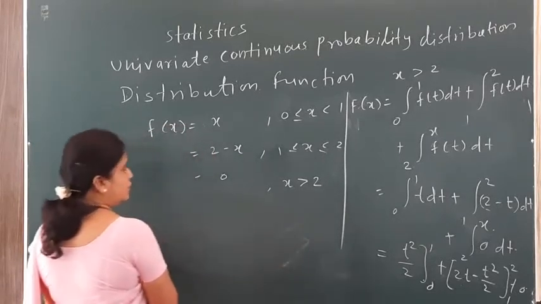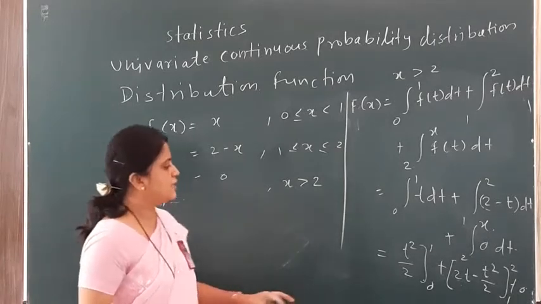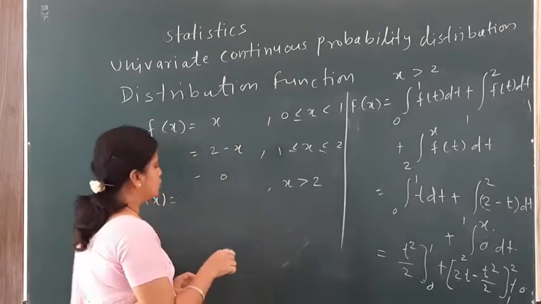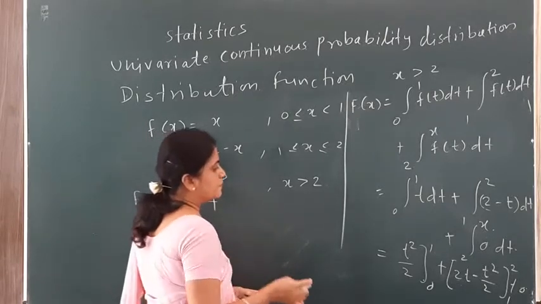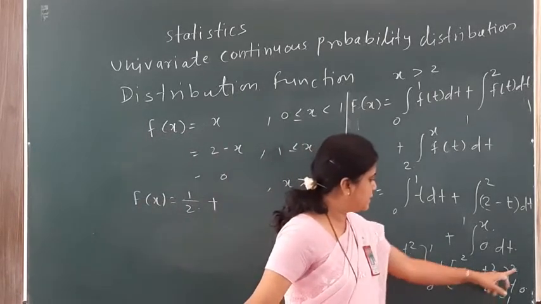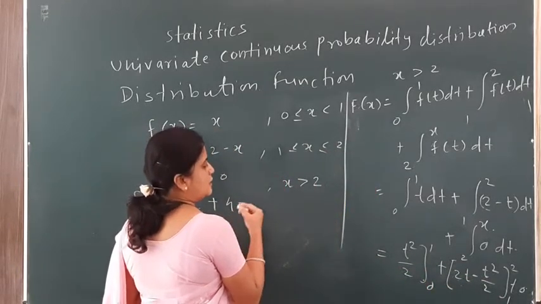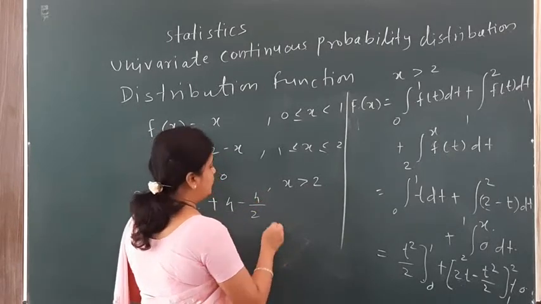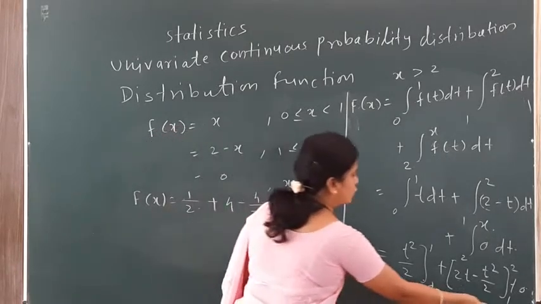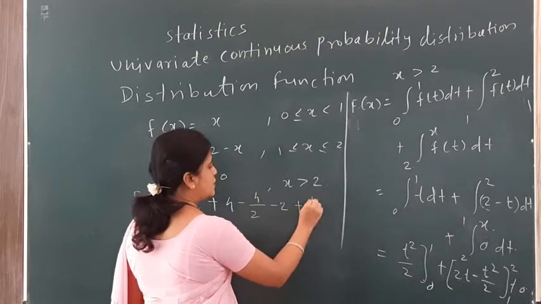Now I can solve these. First of all, instead of t square I put 1, so 1 by 2, 0 doesn't affect, plus put the value of t as 2 over here, so we get 4 minus t square, that is 2 square, which is 4, so 4 minus 2, then minus, again put the value of t as 1 over here, so I get minus 2 minus minus plus half.